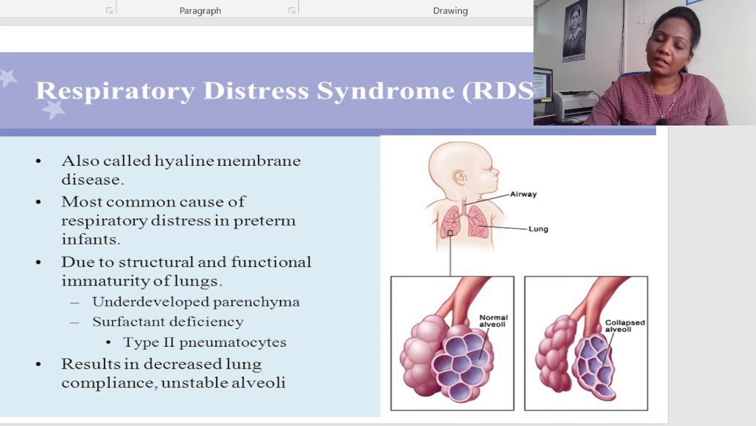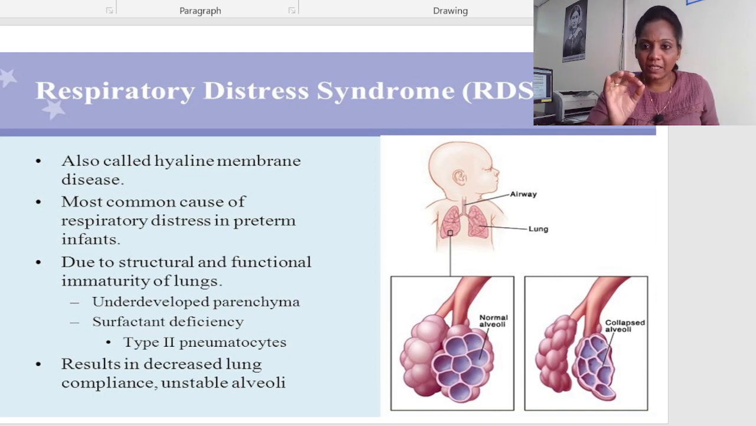In this class, under neonatal conditions, an important and several-times-asked question is respiratory distress syndrome. The word itself says the lungs are distressed due to some deficiency. This is also called HMD, hyaline membrane disease. Respiratory distress syndrome, also called hyaline membrane disease, is a problem mostly in the alveoli.